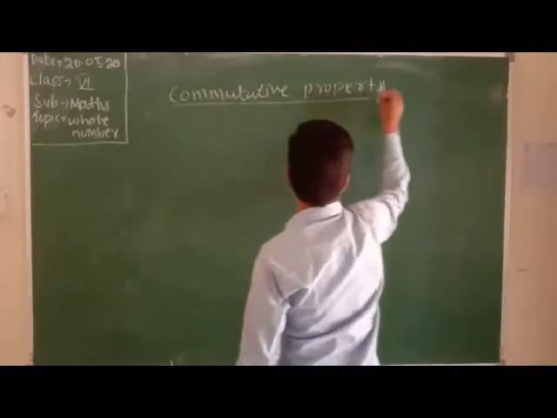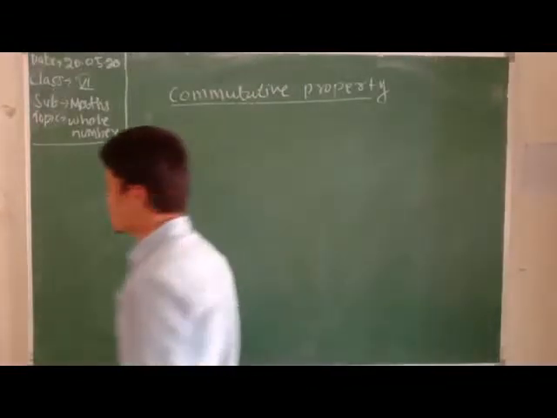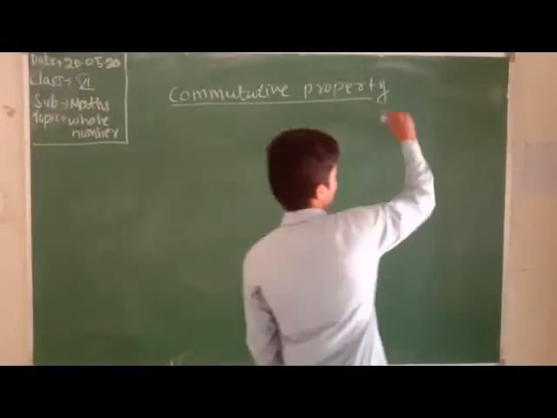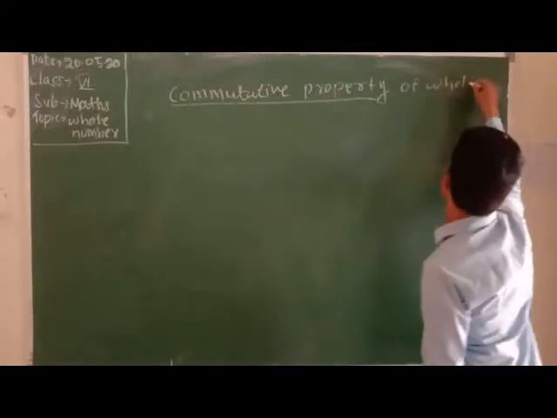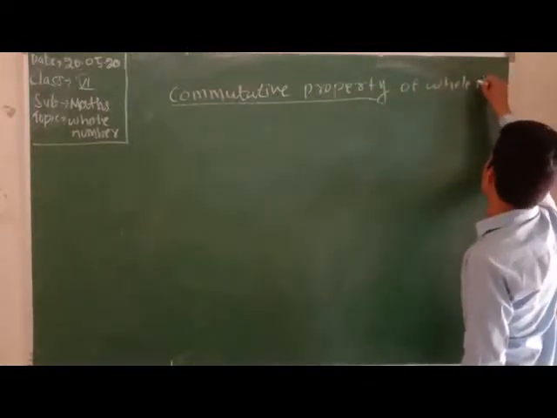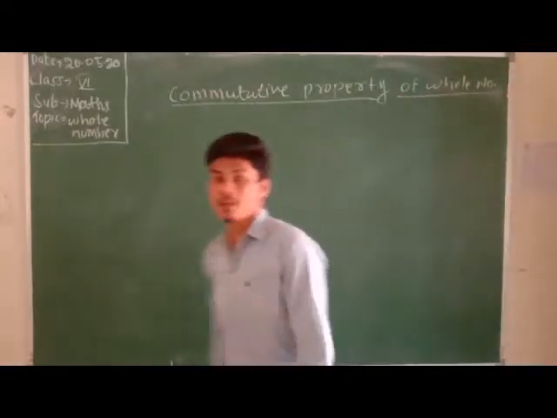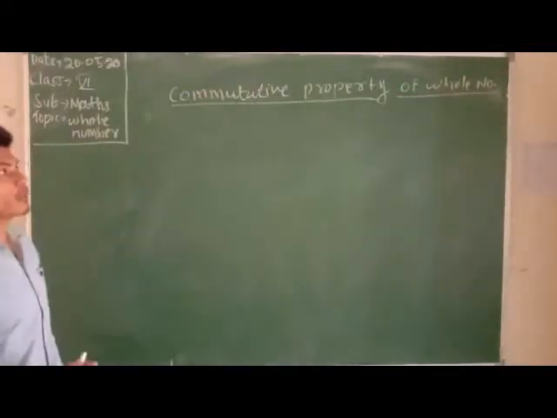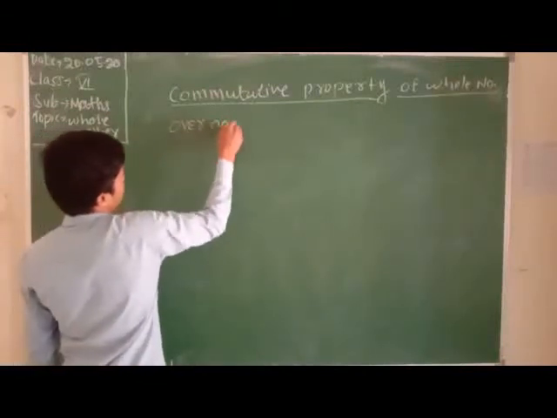Commutative property, okay, commutative property over addition. First we know about the commutative property of whole numbers over addition.